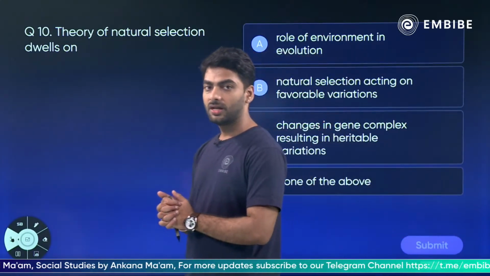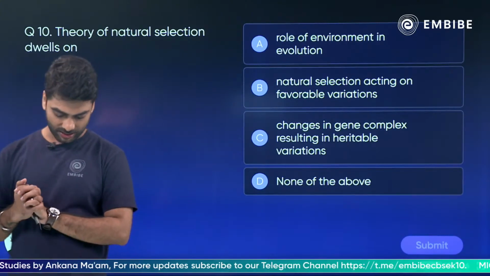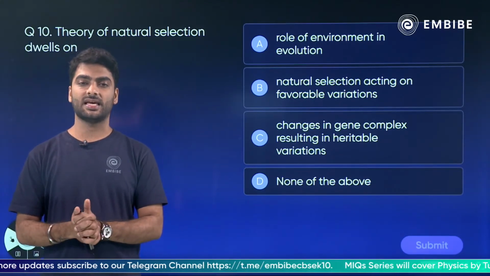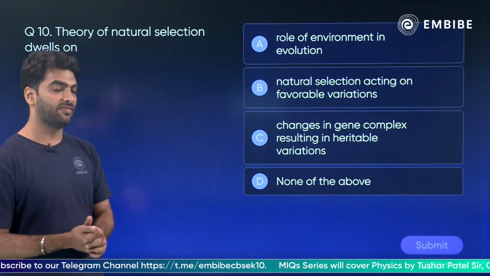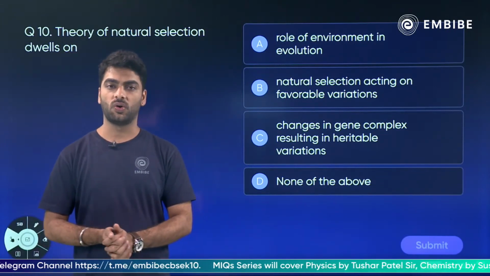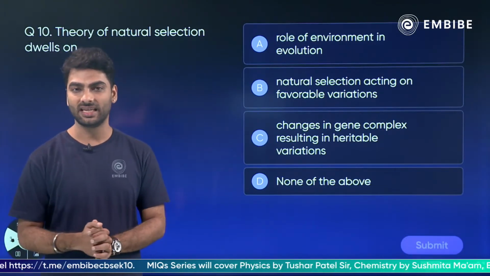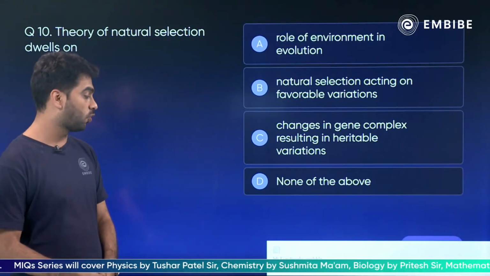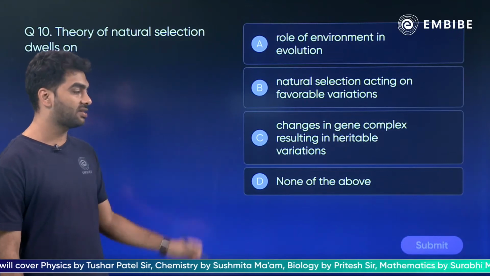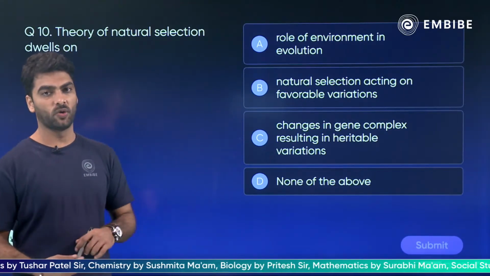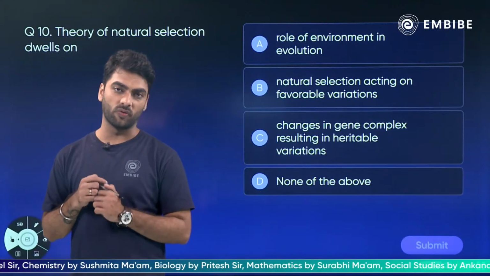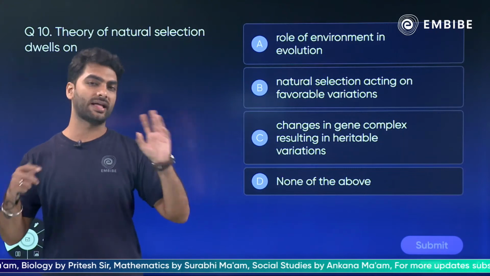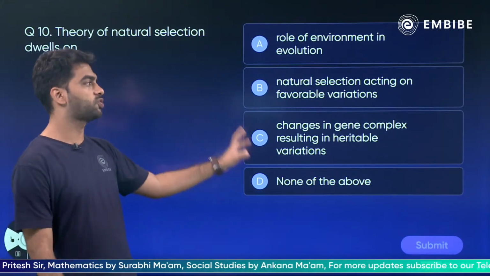10, 9, tick, 8, 7, tick, 6, 5, tick, 4, 3, tick, 2 and 1. So Simran has said B, whereas Arathi has said C. What should I go with? Anybody else want to answer? Crick 480, Kaushal, do you want to answer and help me decide whom I should go with, B or C?